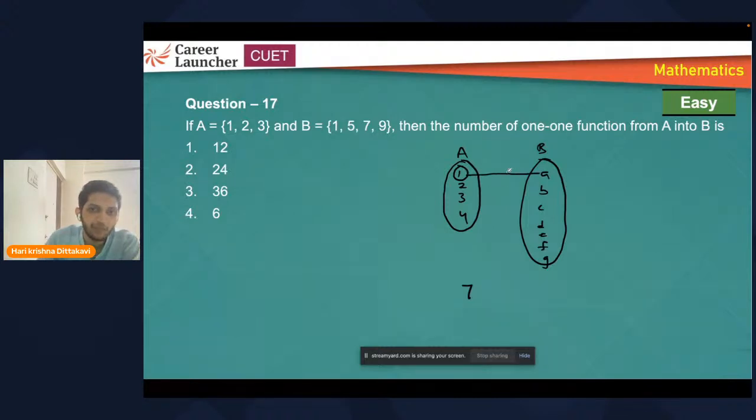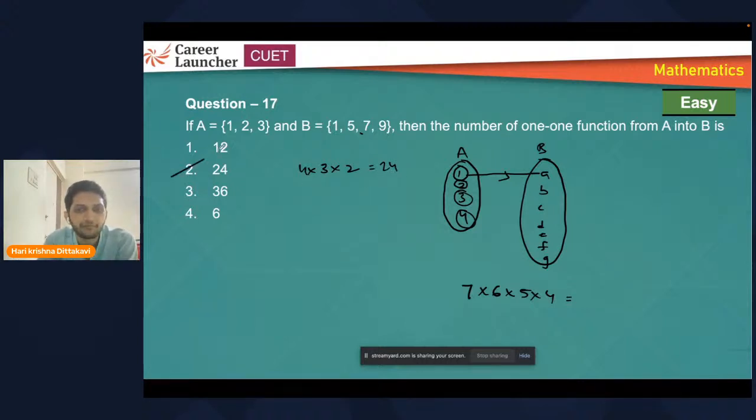Suppose it is related to any of the elements out of 7 choices, how many choices will the next one have? How many choices do we get for the second? Because the first one is related to one of the elements out of 7, the second will have 6 choices. Now the third one, 5, and the fourth one will have 4 choices. Every element in the domain should be related to exactly one element, so we'll go for multiplication here. That is how we got the formula: 7 into 6 into 5 into 4. So in this case, the first one will have 4 choices, the second one will have 3 choices, and the third one will have 2 choices. So we'll get the answer.